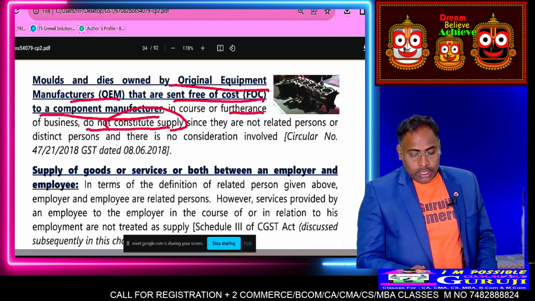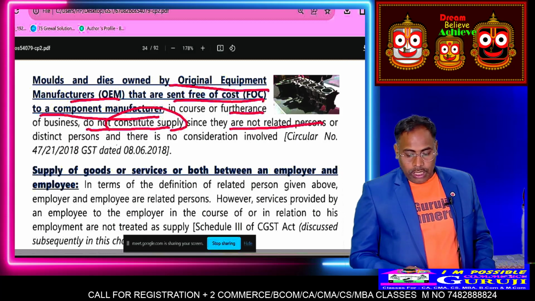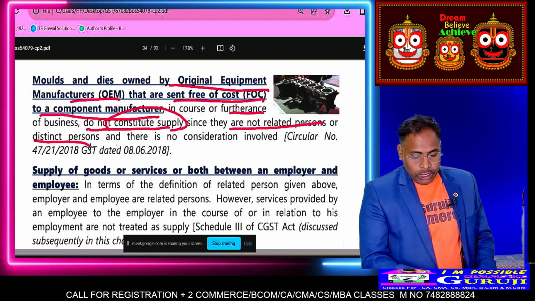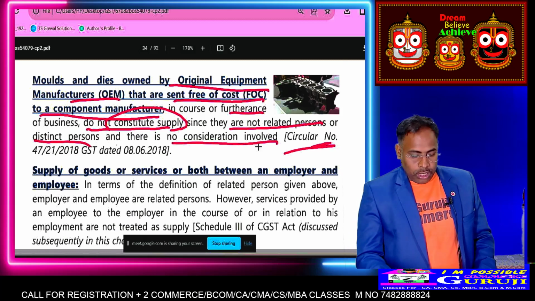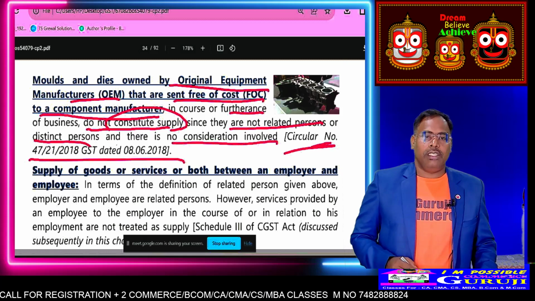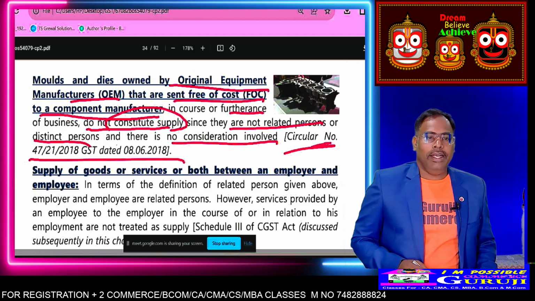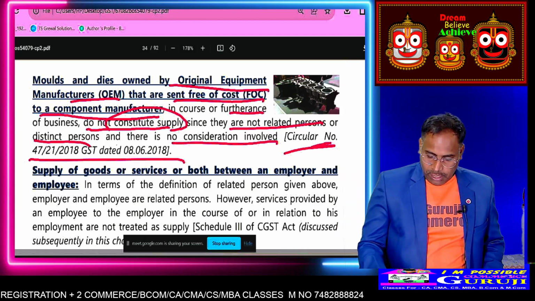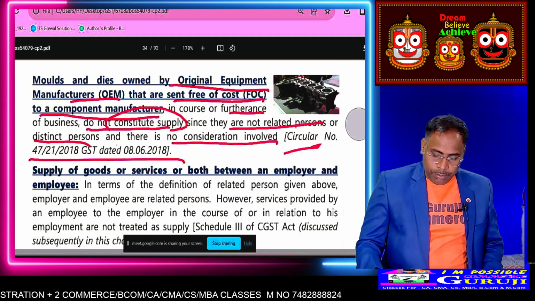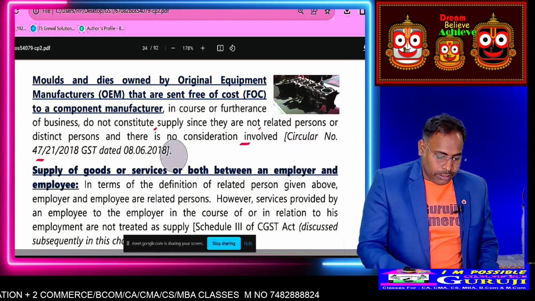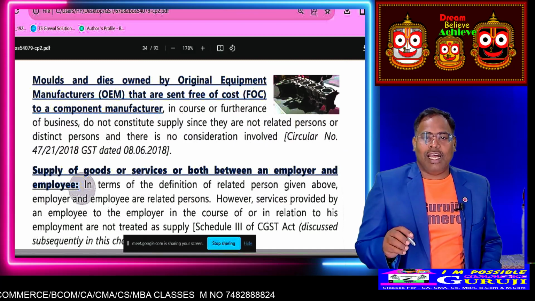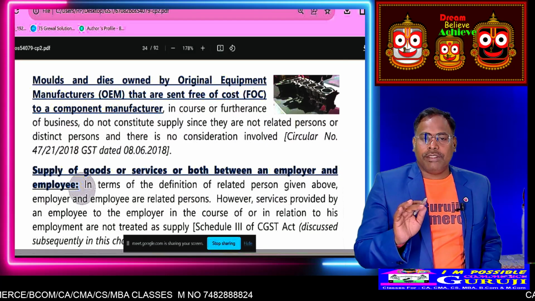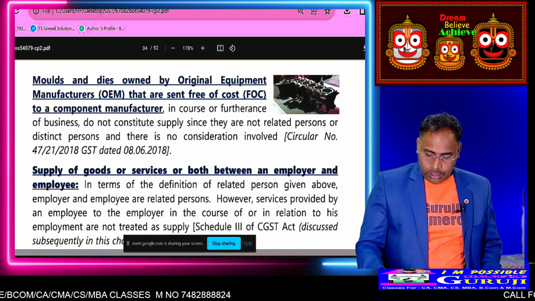It is not a supply since they are not related persons or distinct persons, and no consideration is involved, as per the GST circular. Okay, it is not supply. There would be a problem if a mould or die were given for the furtherance of business to some related or distinct person, but here there is no related or distinct person.